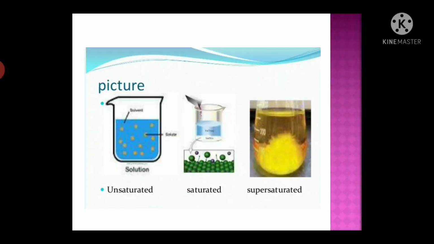At this stage, when no more sugar dissolves in water, that is called a saturated solution. So what do you mean by a saturated solution? When no more solute dissolves in water, that is called a saturated solution. In the next video we will discuss the supersaturated solution. First you focus on unsaturated and saturated.